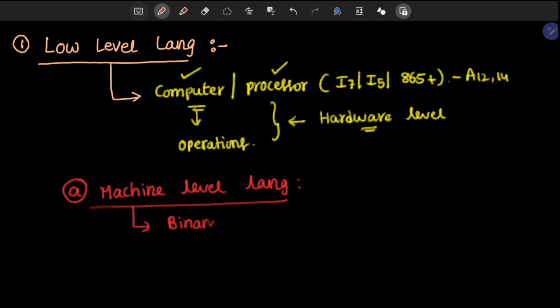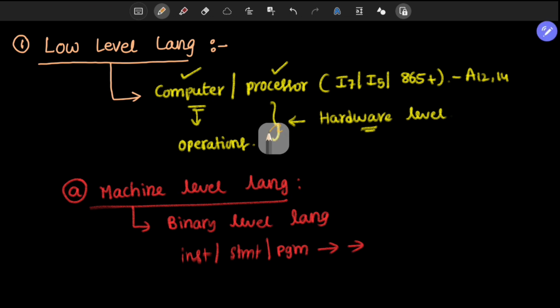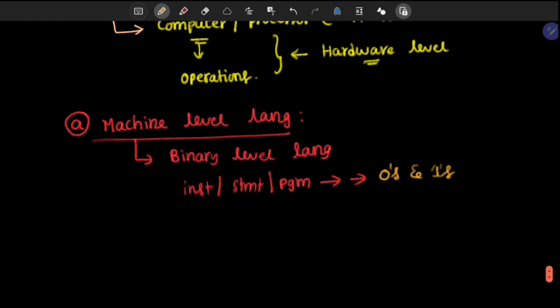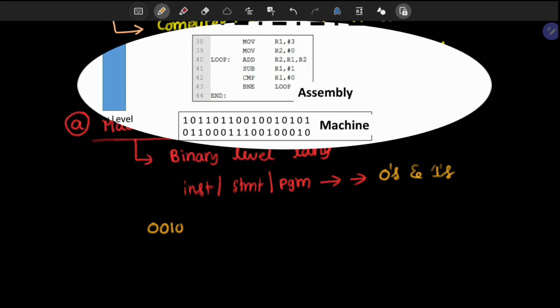That means the instruction or statement or program is in the form of zeros and ones. For example, you are going to write a name, and the name will be like this.